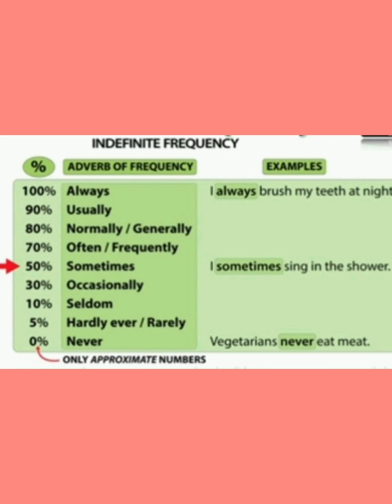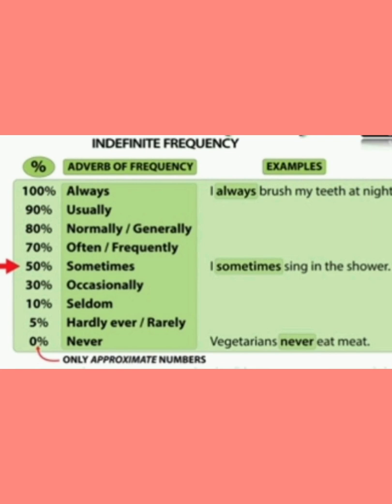Now the opposite of always will be never. Never means 0%. Vegetarians never eat meat. That means not even one, not even once they eat. They never, 0%. Now, sometimes would be 50%. For example, I sometimes sing in the shower. So here sometimes approximately refers to 50%.